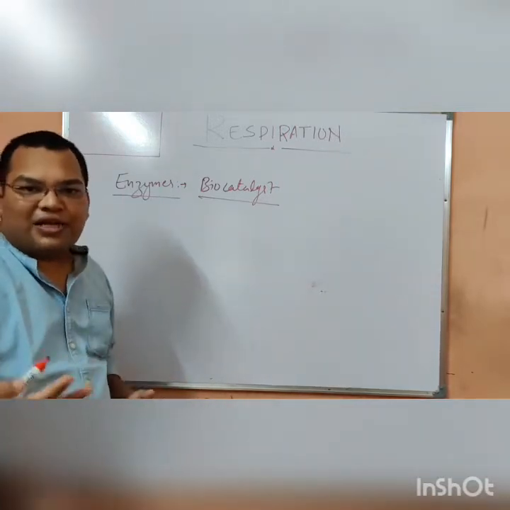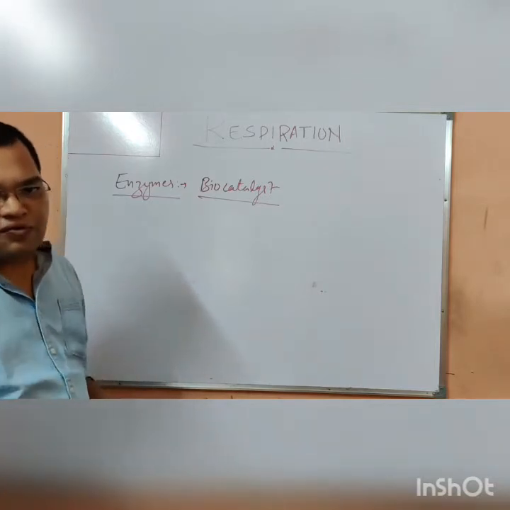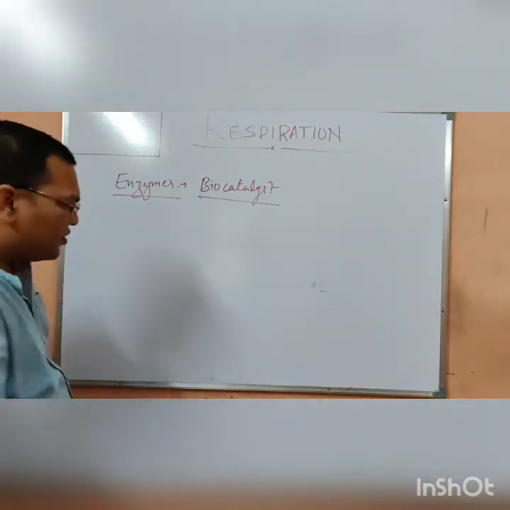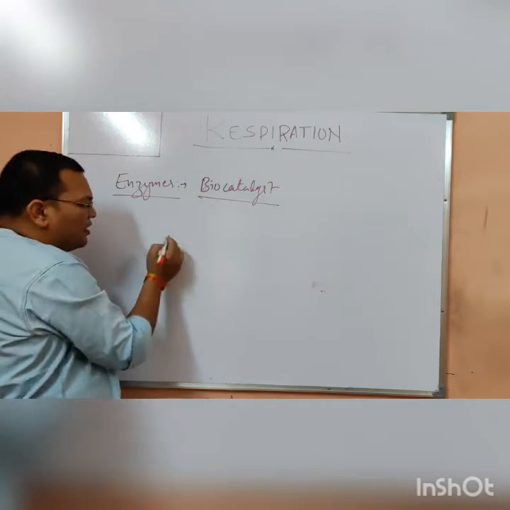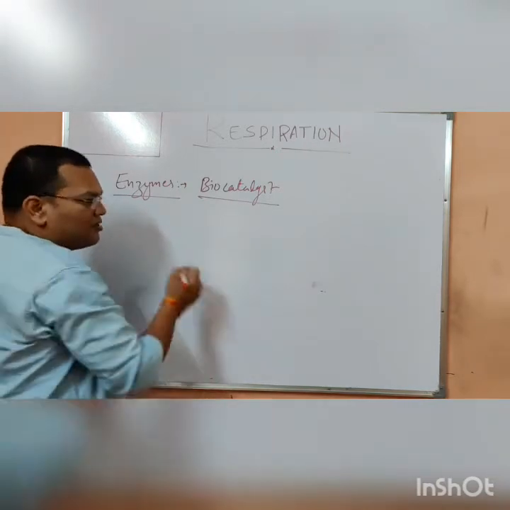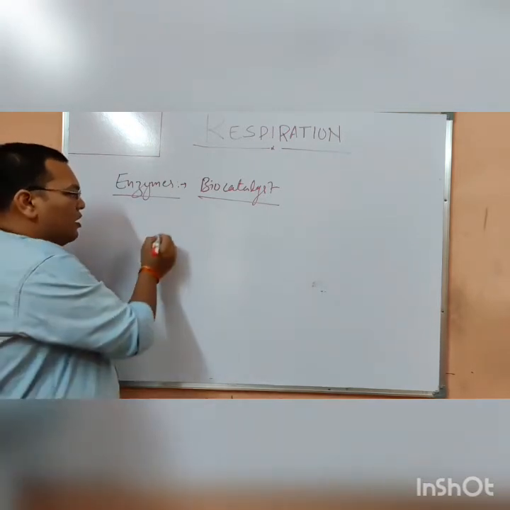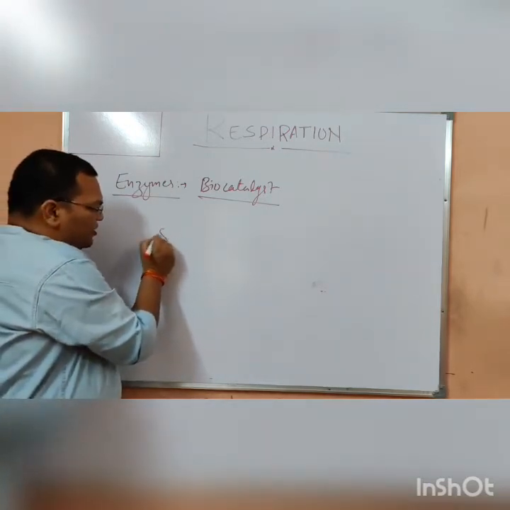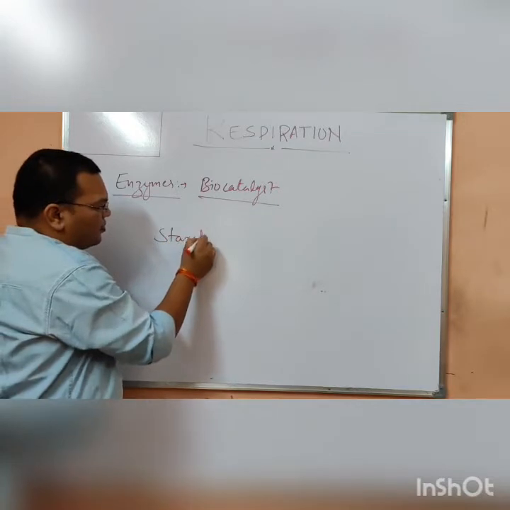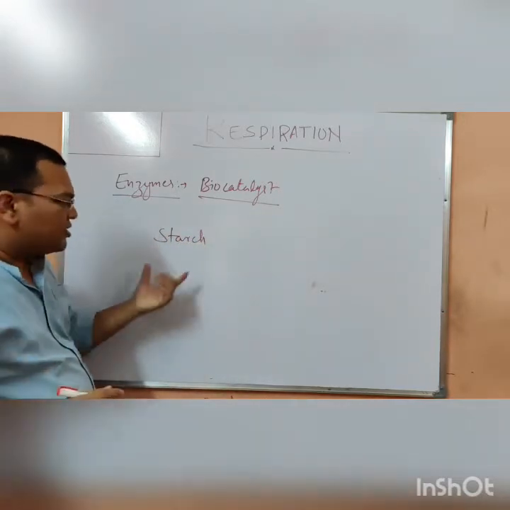They are converting the substrate into product. Let me give you one example of how enzymes work. For example, the starch. In the previous video, I told you about starch.